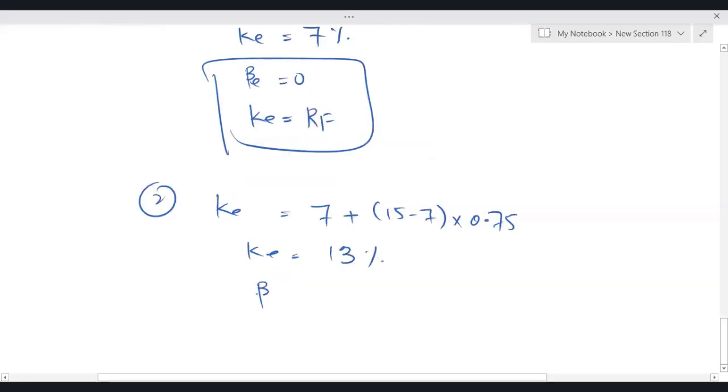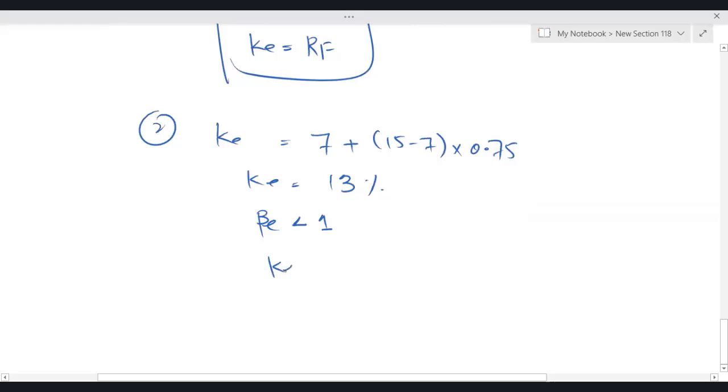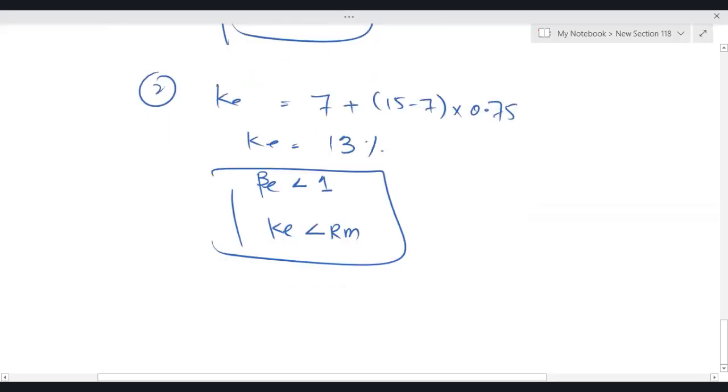So the finding is, if equity beta is less than 1, it means your investment is less risky than the market. When my investment is less risky than the market, I'll demand a return less than the market. So whenever equity beta is less than 1, you will find KE less than RM.